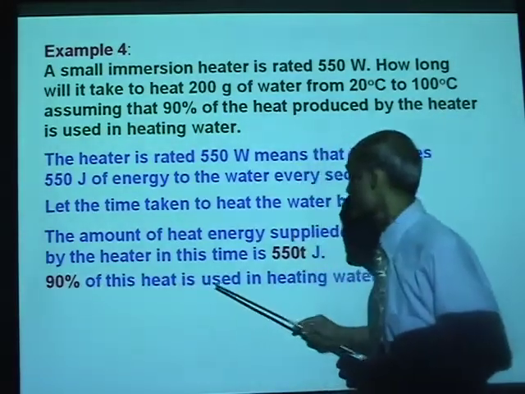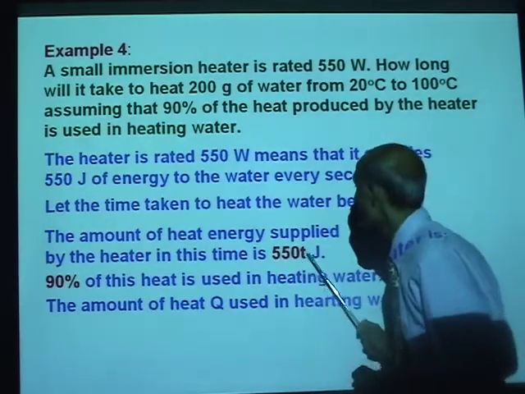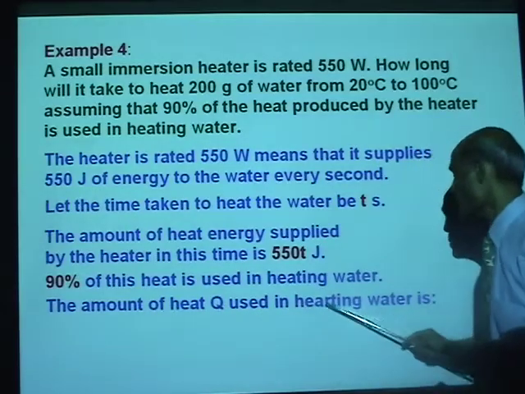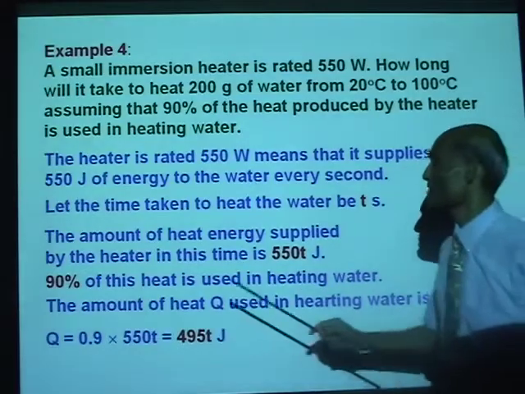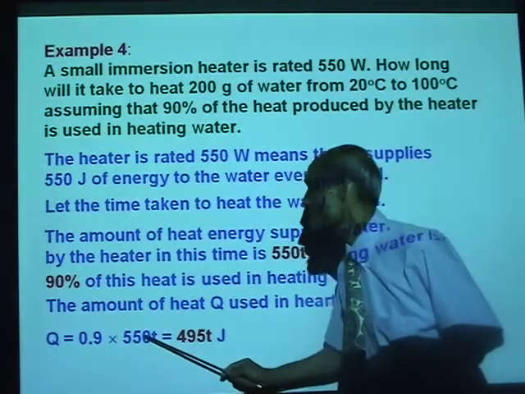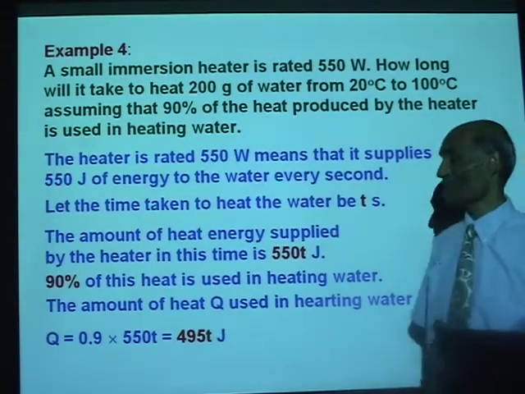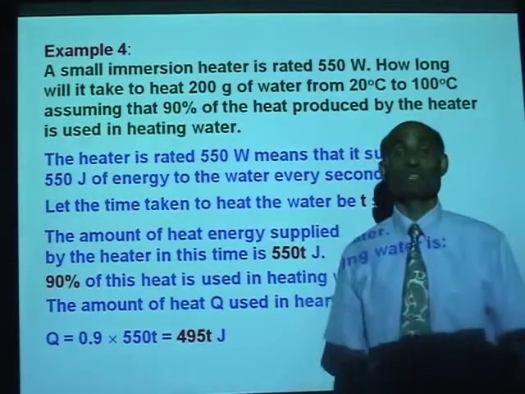So the amount of heat Q used in heating the water is 0.9 times 550 T. That is 495 T. That is the amount of heat supplied to water.